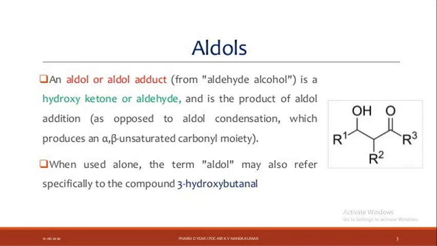The neighboring carbonyl group is the ketonic or carbonyl group. Then the carbon atom with R2 is the alpha position. Then next is beta. So the beta carbon atom is directly attached to the hydroxyl group or alcoholic group. Okay. So next,